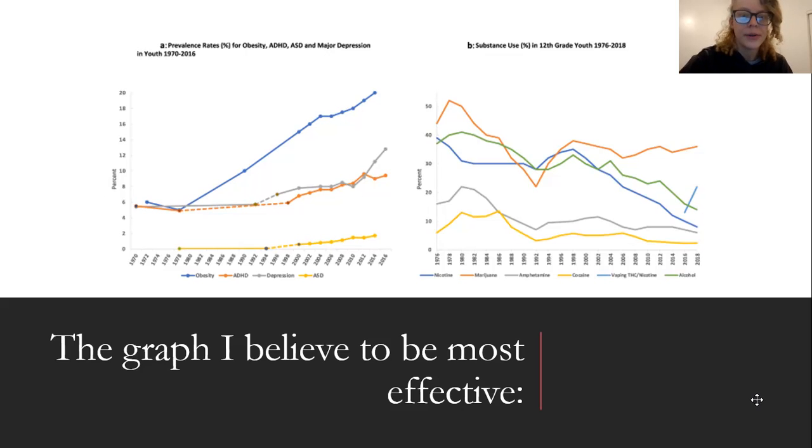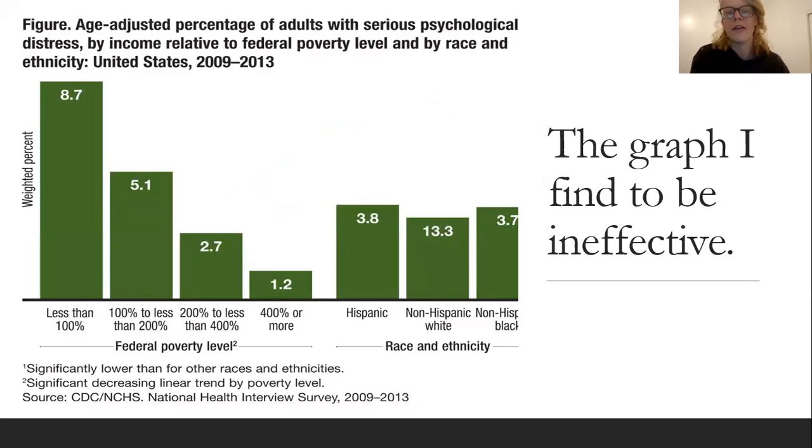So if you look at these, they show the trend lines from kids ages 12 to 16. And nicotine is pretty high up there too, as you can see. Yeah. So this is the graph I find to be ineffective.